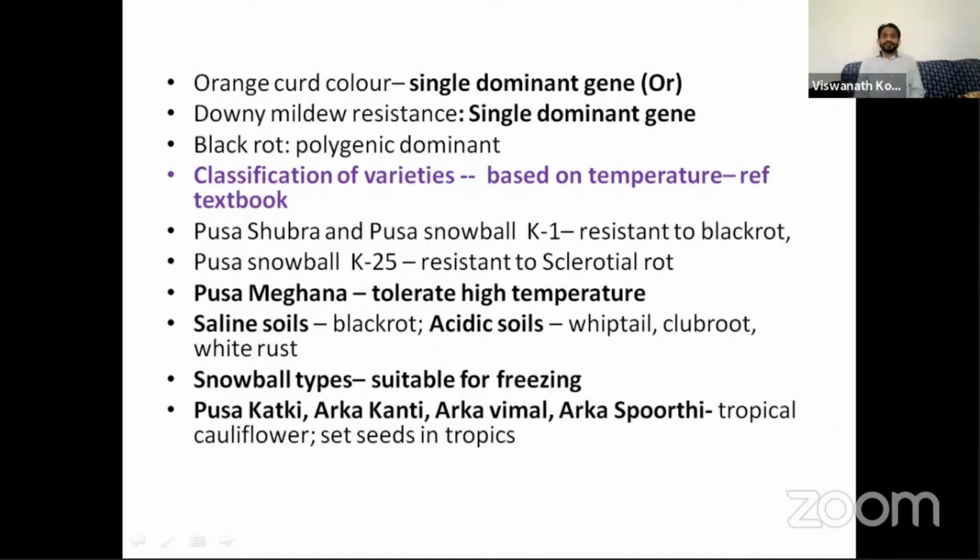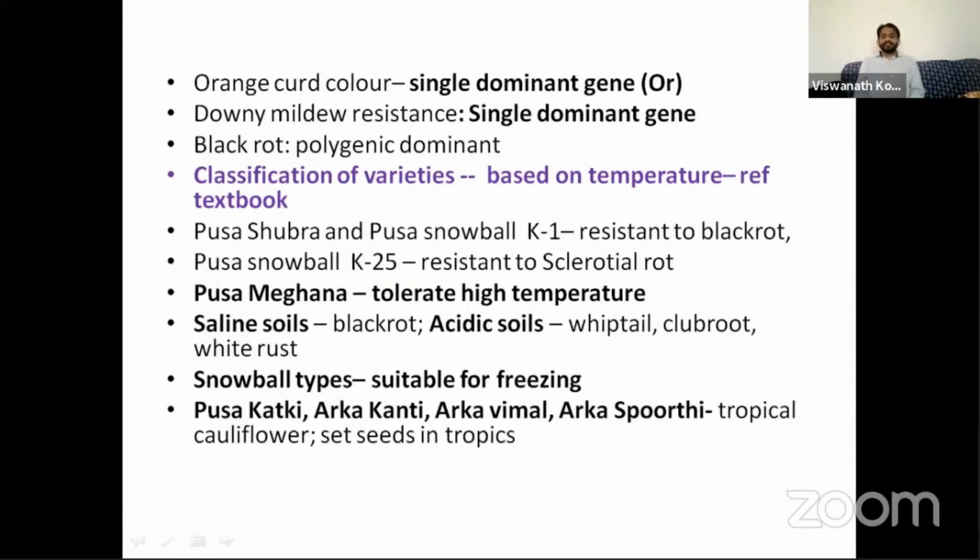The orange curd color was found by a single dominant gene. This was the previous question. The orange curd color in cauliflower was found by the single dominant gene, and the black rot resistance is polygenic dominant. And there is an important classification of varieties based on the temperature requirement.